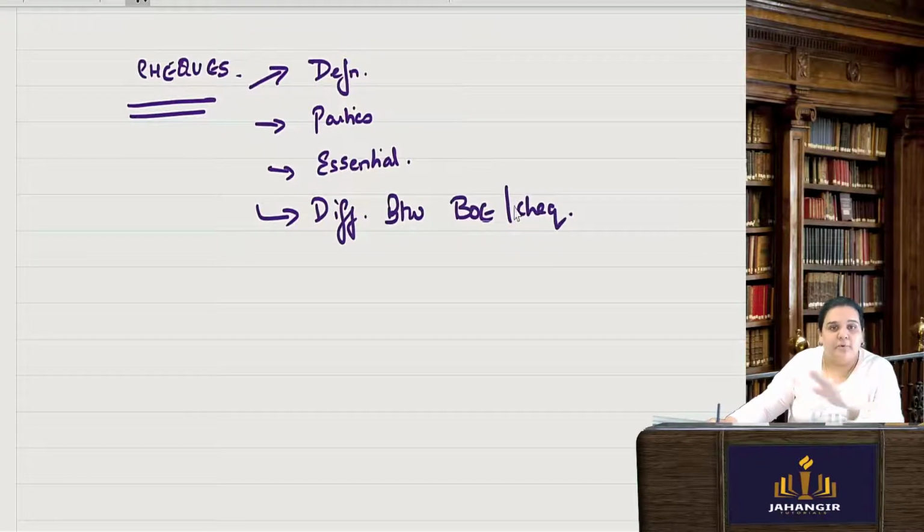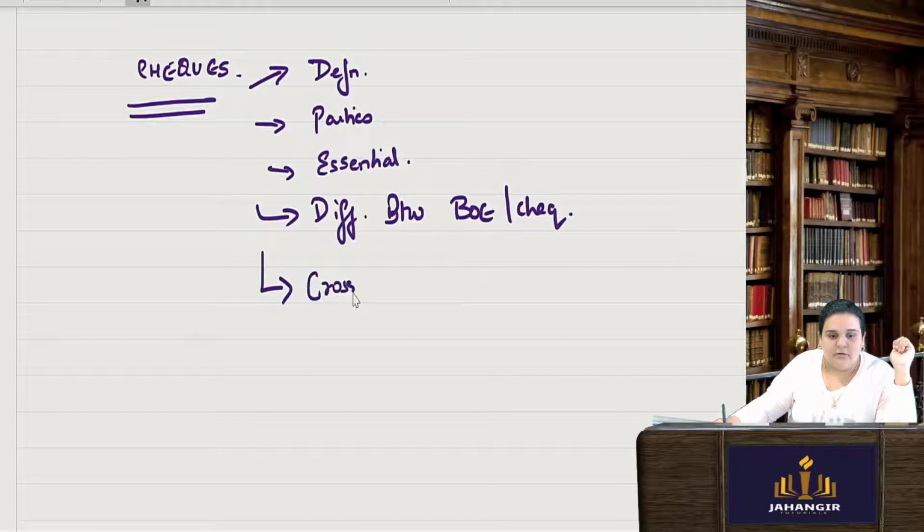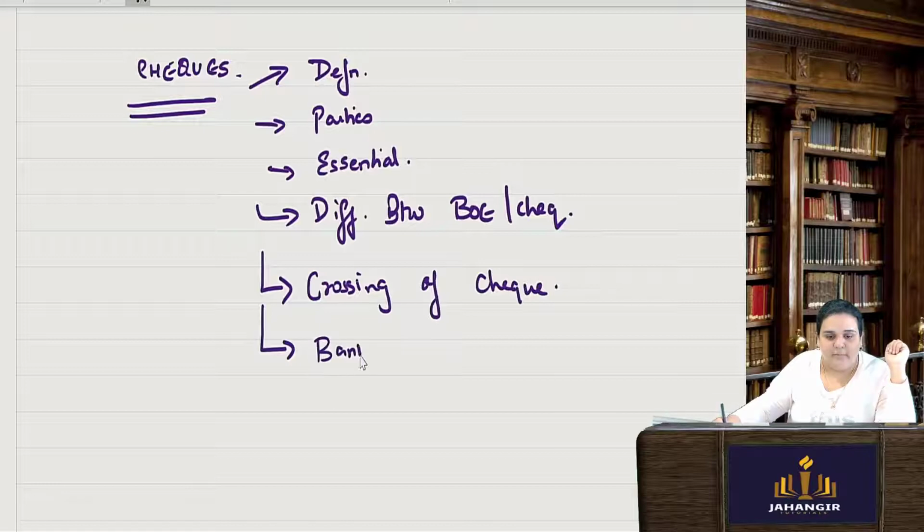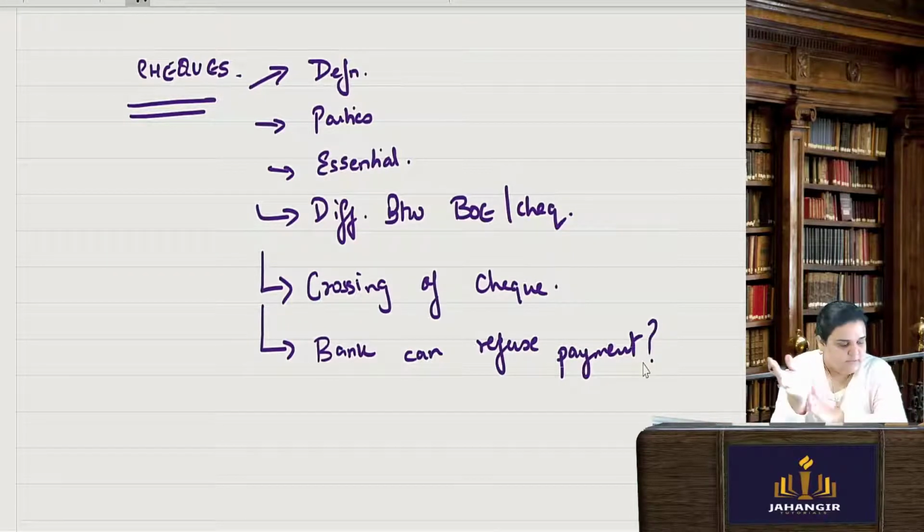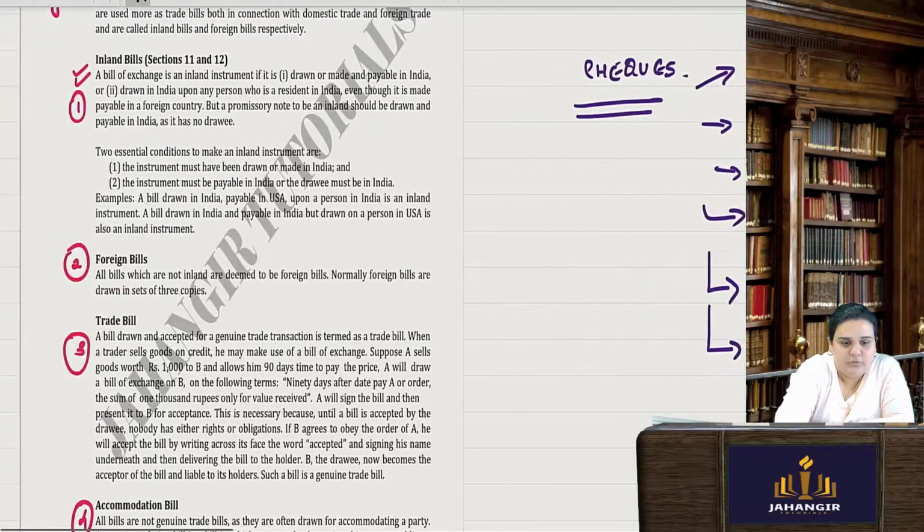These are their favorite questions which they ask. We also understood the concept of crossing of a check, and lastly, when can a bank refuse payment. So these are the important questions related to the check. Let's move to the notes.